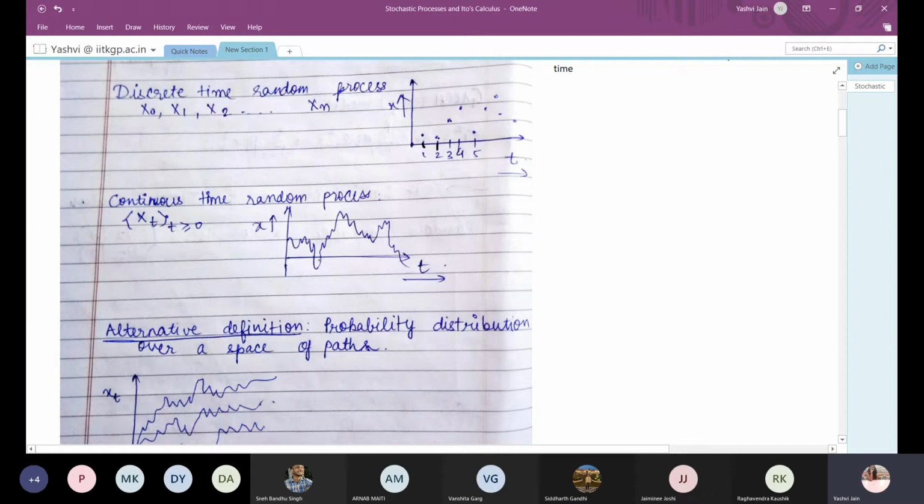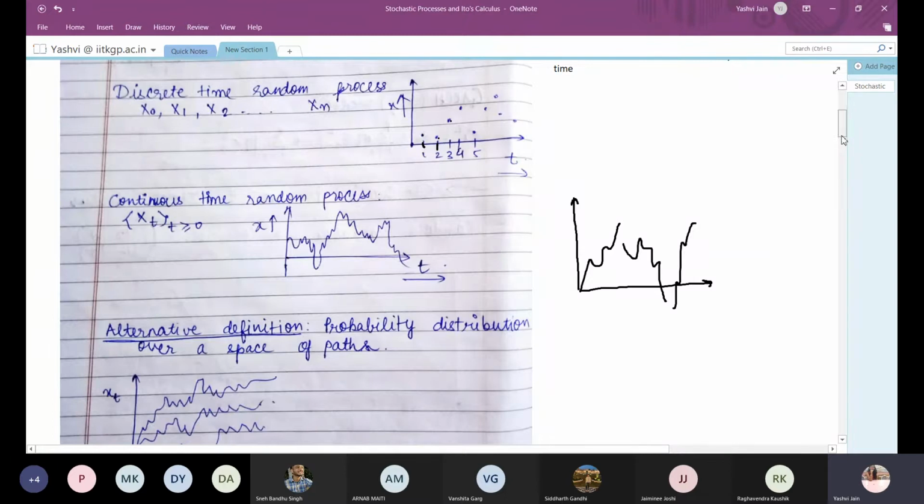Another random process is the continuous time random process or continuous time stochastic process. A continuous time random process is a process in which the time is not some fixed integer, or the value of the random variable is not measured at some fixed interval of time, rather it is measured for all time periods. But the meaning of continuous time stochastic process is not that the value of x should be continuous. Suppose the value of x can have discontinuity.